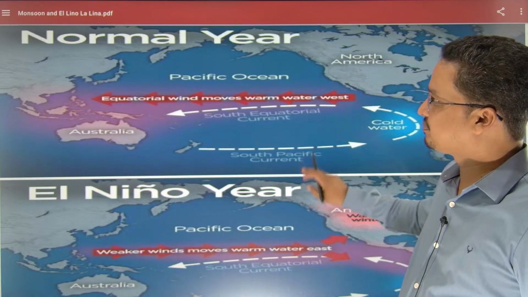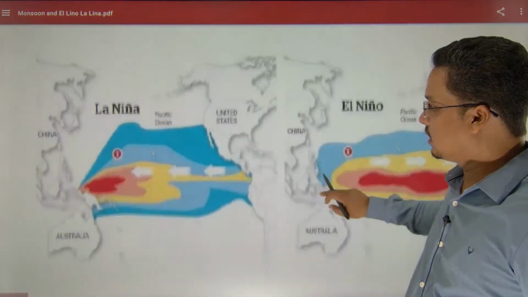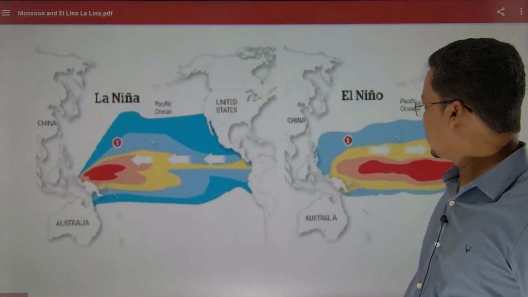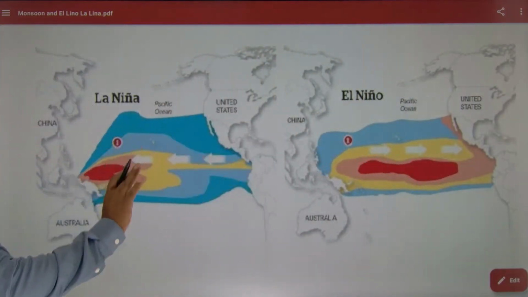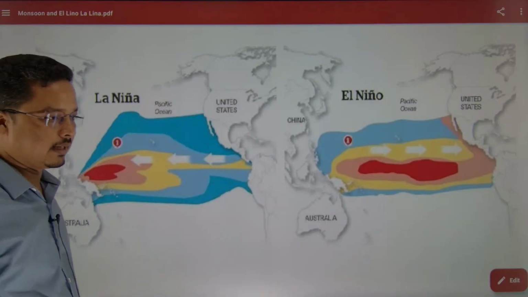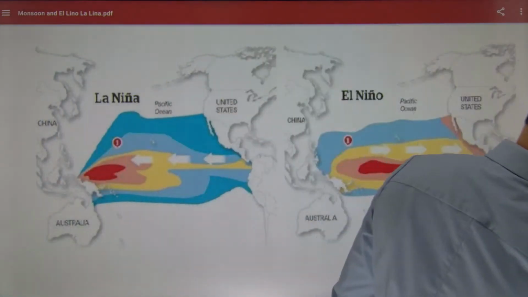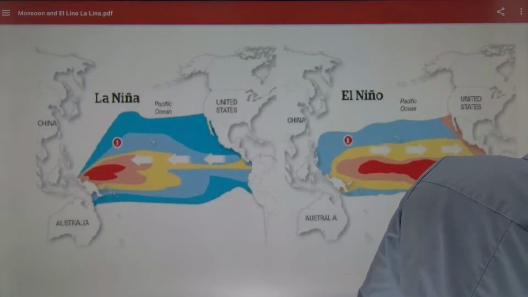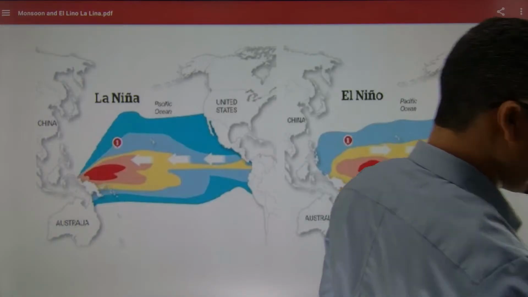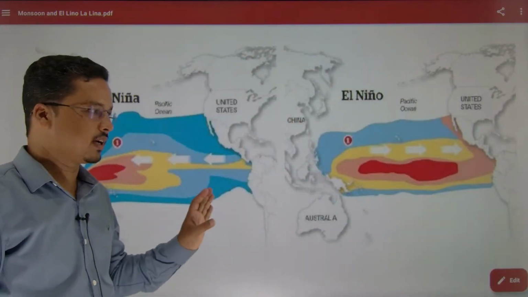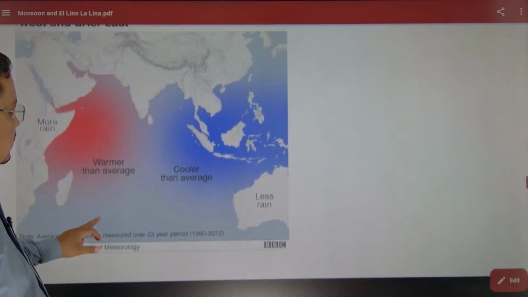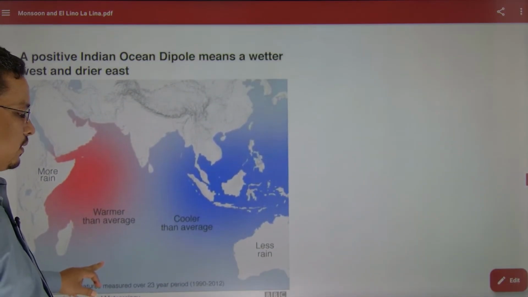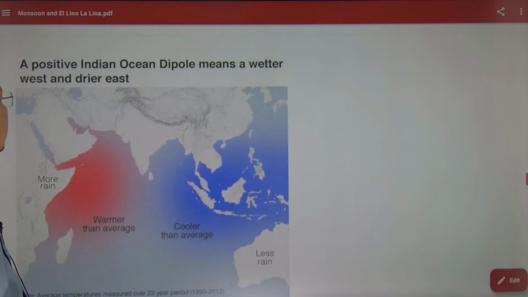So this is how. Now here you can see the El Nino condition and the La Nina condition. So this is how we have talked about the El Nino and La Nina conditions, right? Both the conditions we have seen. Okay then, now we will come to the Indian Ocean dipole. Now what is the Indian Ocean dipole?